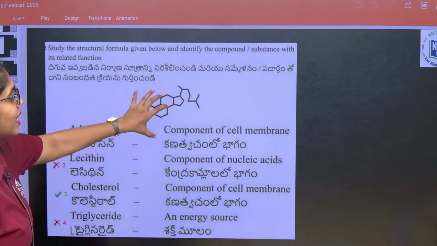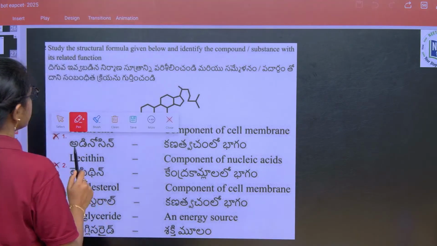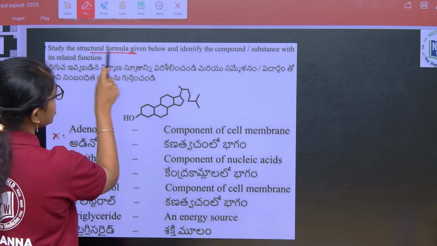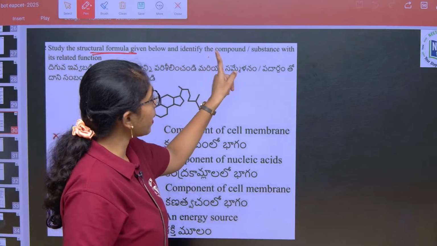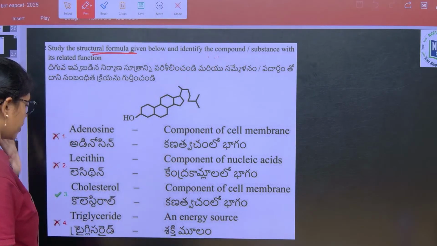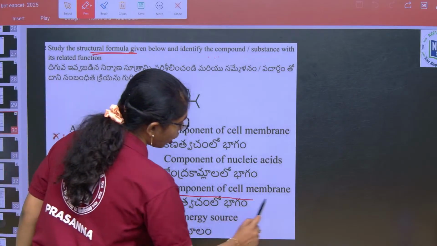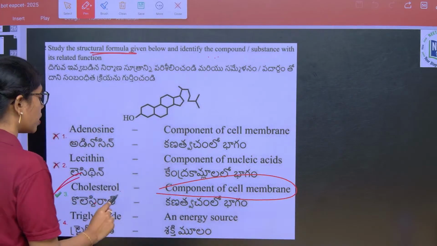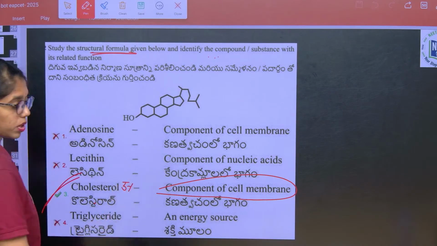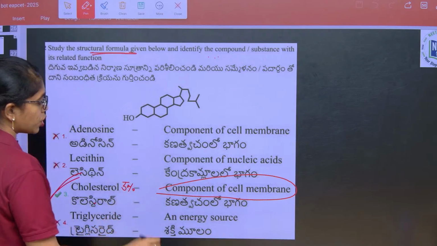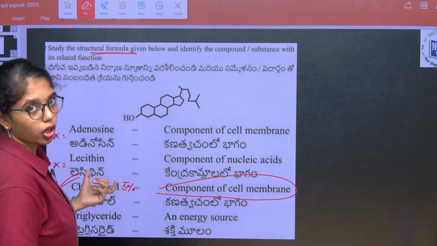Next, this is from again biomolecules, where the structure is given and they asked us the molecule. The structural formula given below is, identify the compound or substance related to it. Of course, this is the cholesterol, which is the component of cell membrane. Just 5% of the cell membrane will have this cholesterol, just 5%.